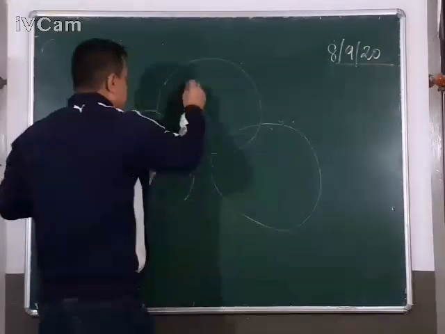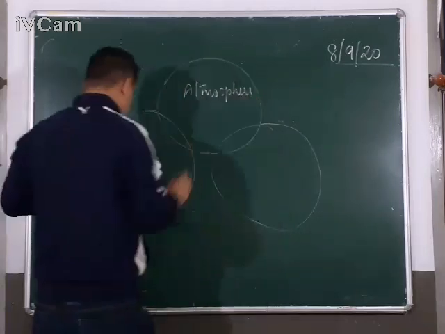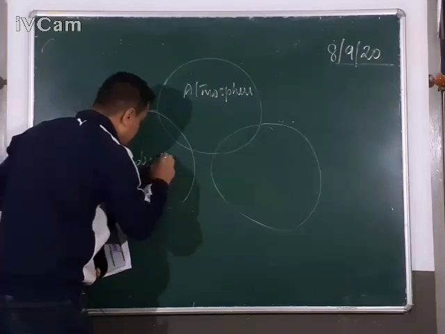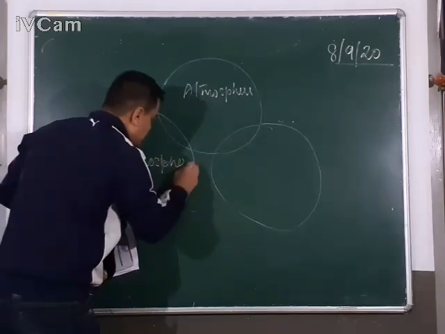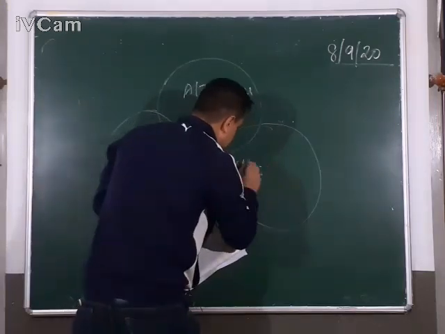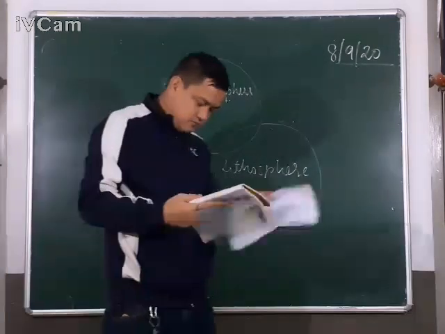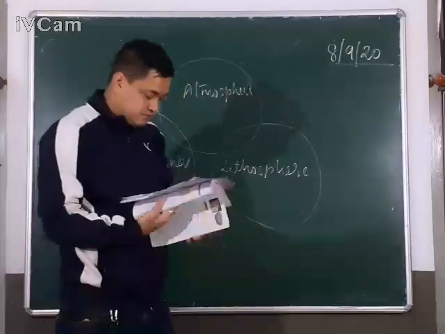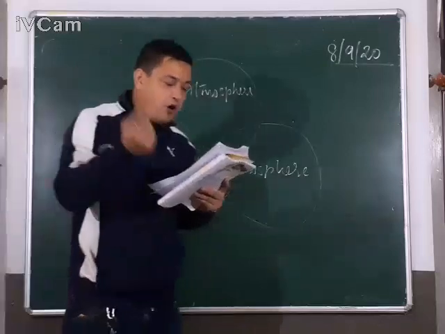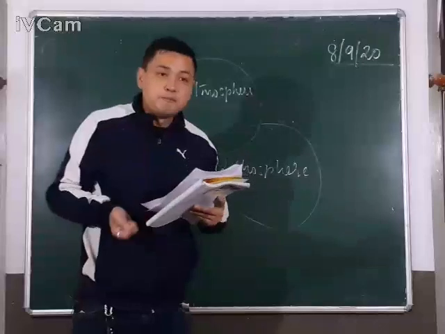Now, I'm writing here atmosphere. I'm writing here hydrosphere. I'm writing here lithosphere. The place or the area in which all living creatures or organisms exist is known as biosphere.